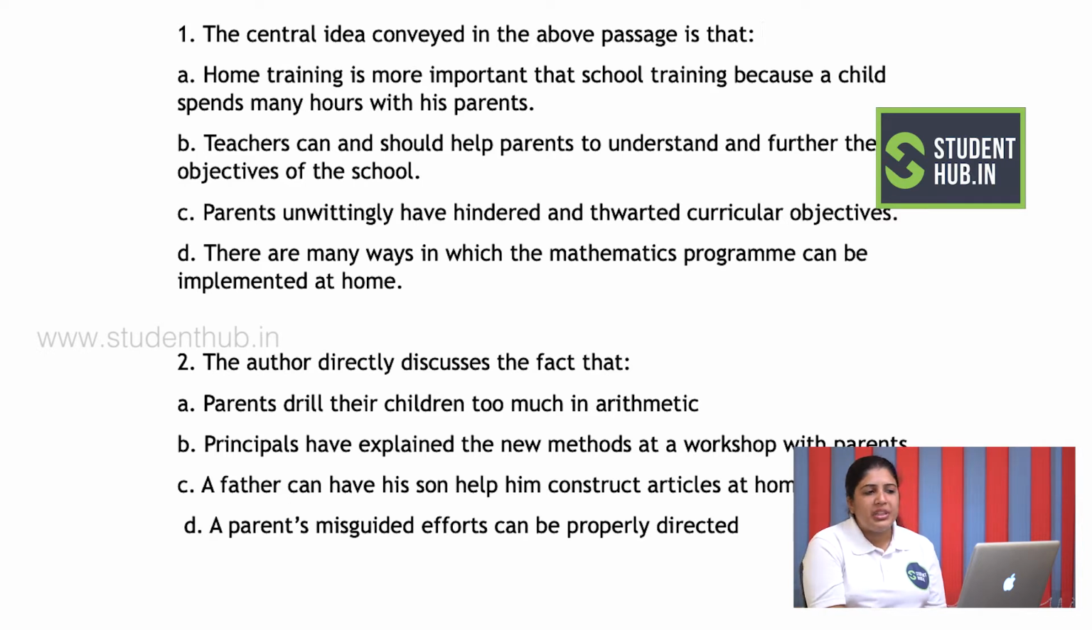When I go to option B, it says parents and teachers can and should help together to achieve the objectives of the school. But the passage talks about the fostering of the child's education and his future rather than the school. When I come to option C, it says parents have unwittingly hindered and thwarted curricular objectives. Now this is what is technically my whole passage all about. So I would rather choose C and not D, because D is very specific.